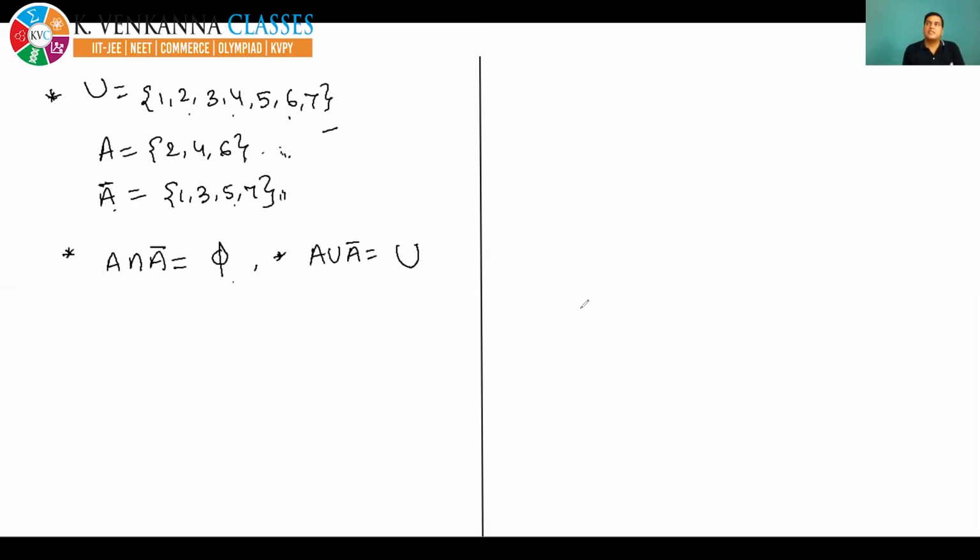Now I am starting the Venn diagram. Okay, very important, as I told you in the previous class, that in today's class we'll definitely start the Venn diagram. So many students were waiting for the Venn diagram to be started. Now I am going to explain the Venn diagram, and it's very interesting.